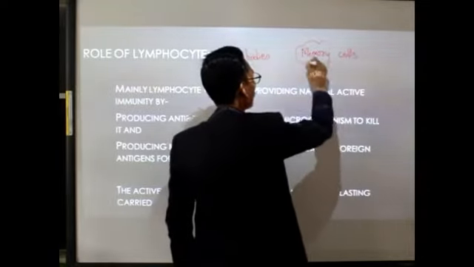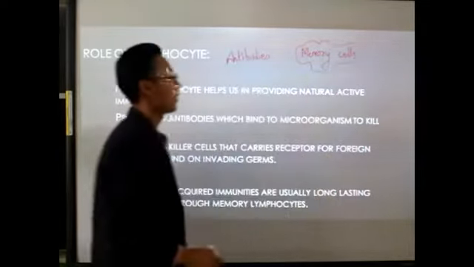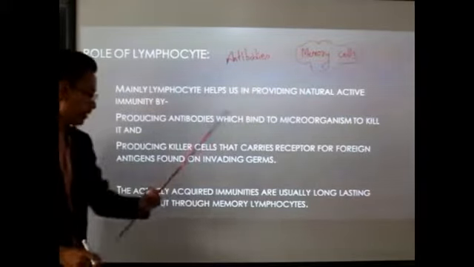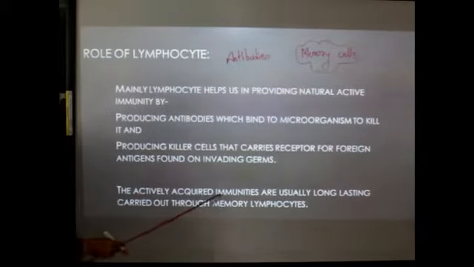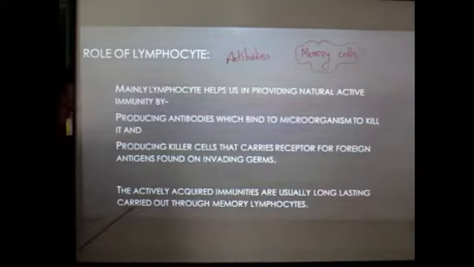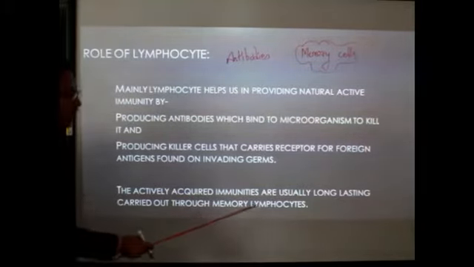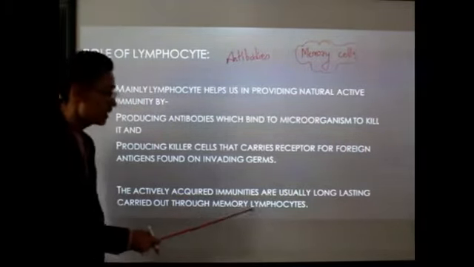This is very, very important. Our body also produces memory cells. Look over here. The actively acquired immunities are usually long lasting, carried out through the memory lymphocytes. So memory cells will be produced.